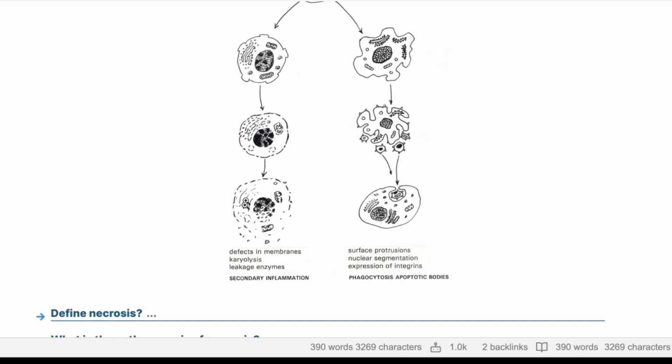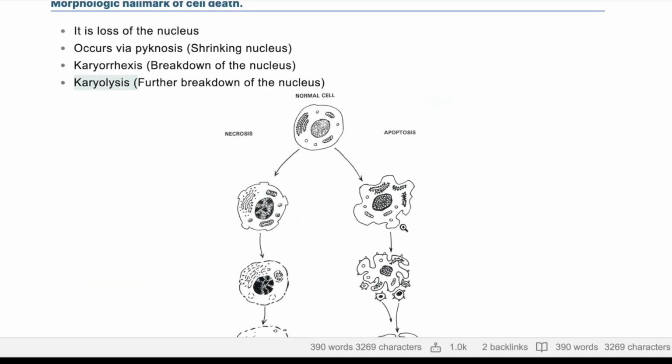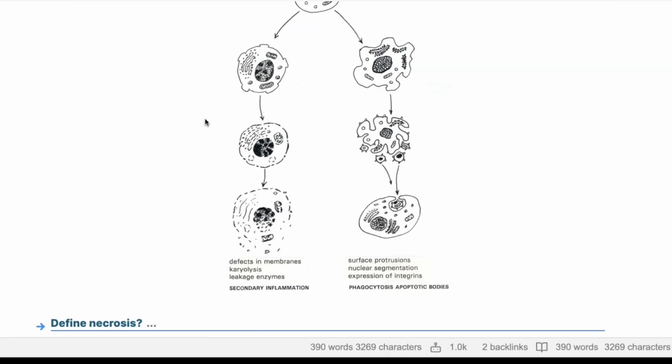So this one, the whole cell ruptures, and it has secondary inflammation. But here, phagocytic cells will start to engulf it and just absorb it. So that is the main difference between both of them. Here there is acute inflammation, and there is no acute inflammation. Sorry, this is not really needed, just to understand some basics of the coming definitions.